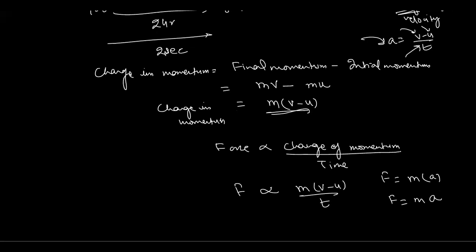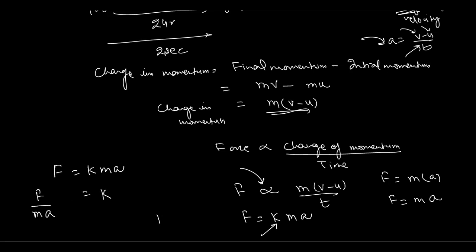And one thing you need to think about here is that whenever we change the proportionality sign, we have to put some constant. So we can write F equals k (m into a). Here k is a constant. And the value of k is F divided by m into a, equals k.